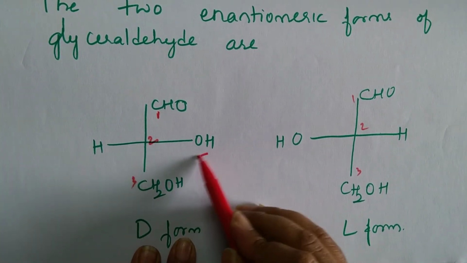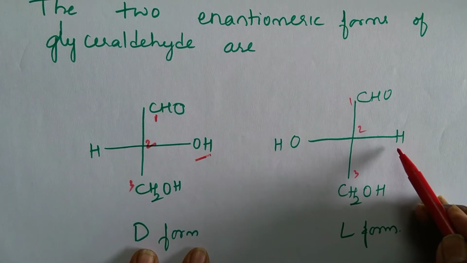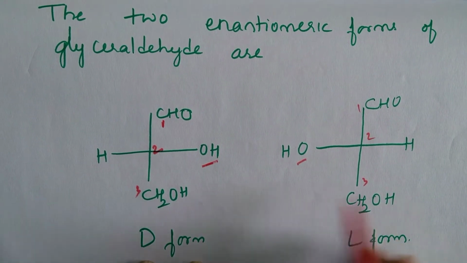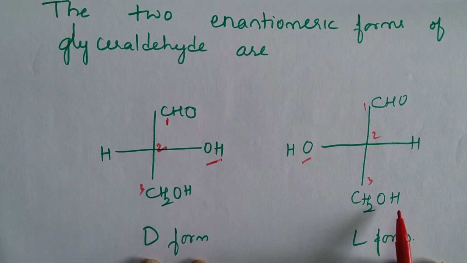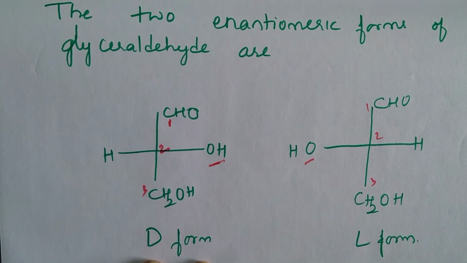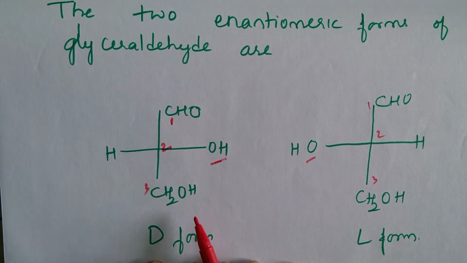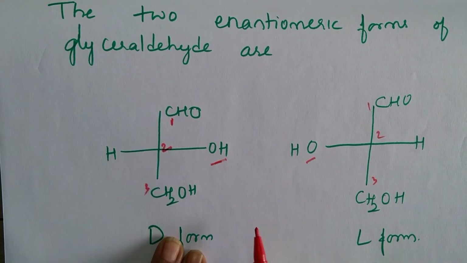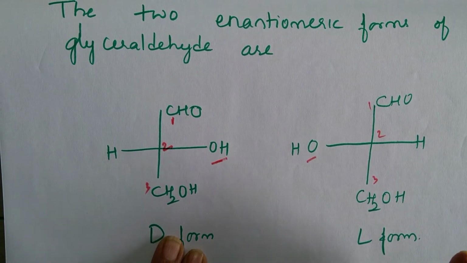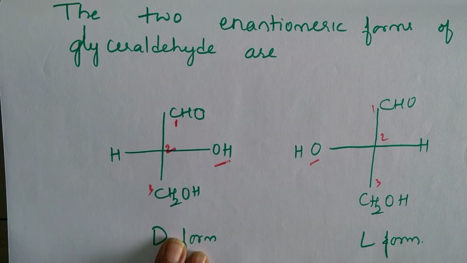Here OH is on the right hand side. Here OH is on the left side. Right? So these are isomers. They are also mirror images, hence they are enantiomers of each other. So I have written here isomers of glyceraldehyde. You are going to compare all the monosaccharides with these two structures.